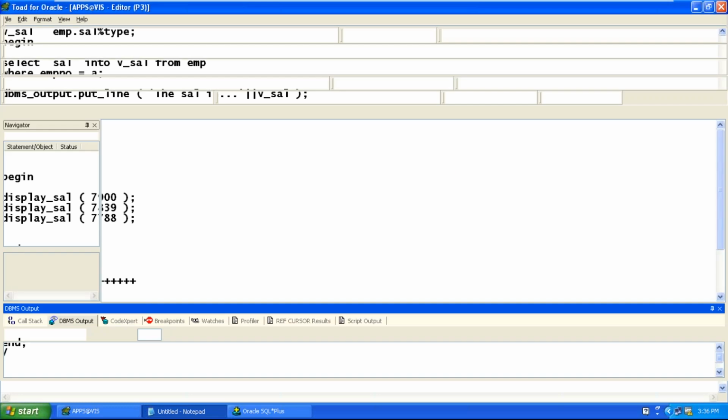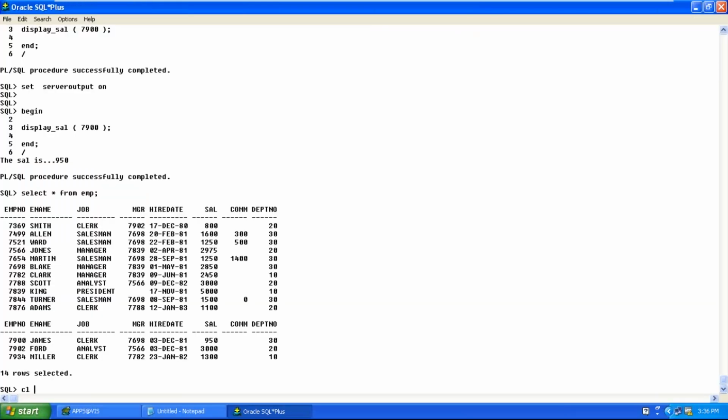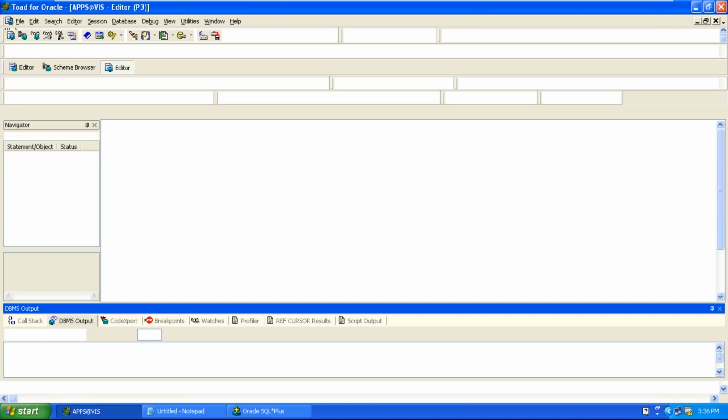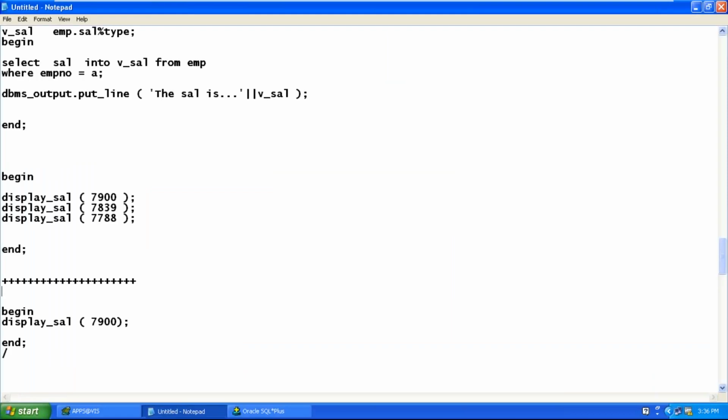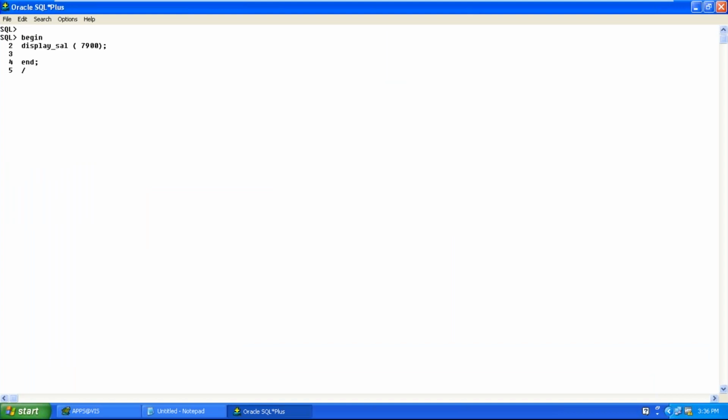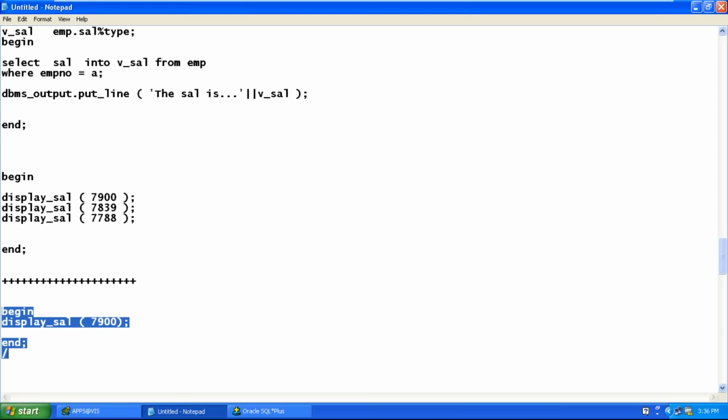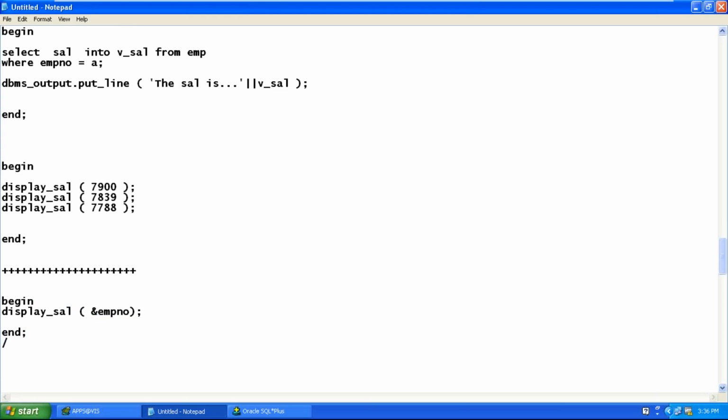Look at this. Whenever you use an ampersand operator, you'll understand how the output will be.